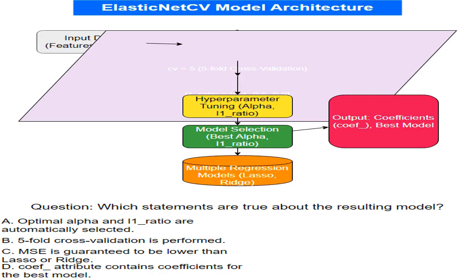Here, I'm setting up cross-validation. CV equals 5 means I'll split the data into 5 parts, training on 4 and testing on 1, and rotating until every part has been a test set. This helps prevent overfitting.